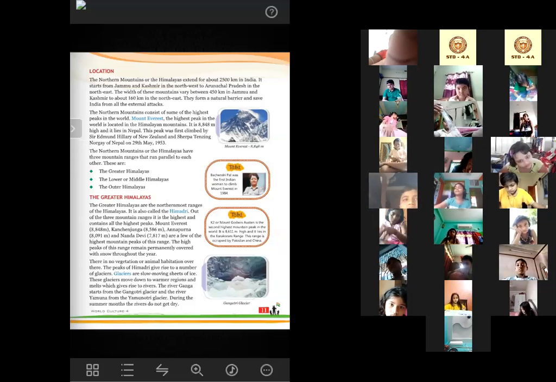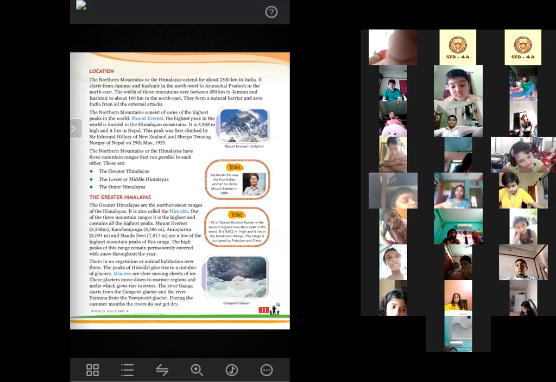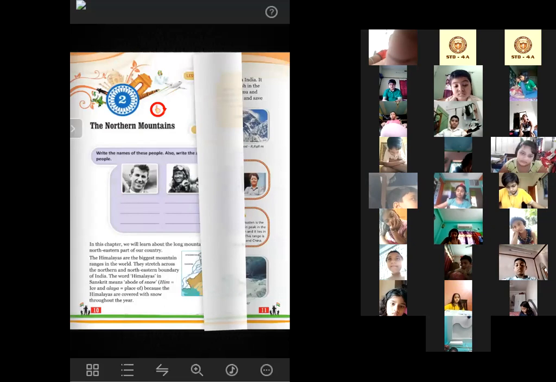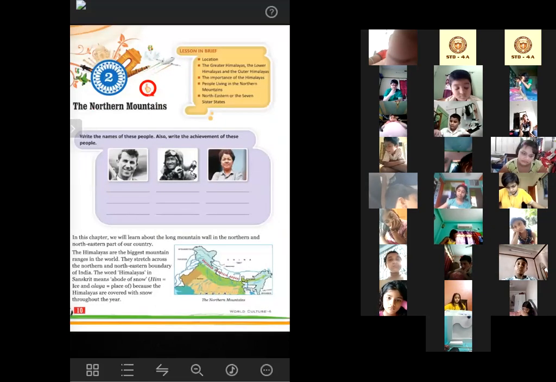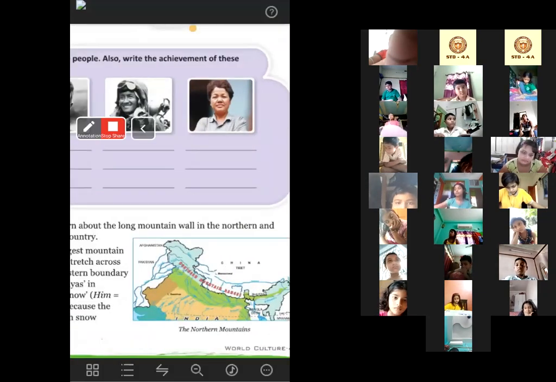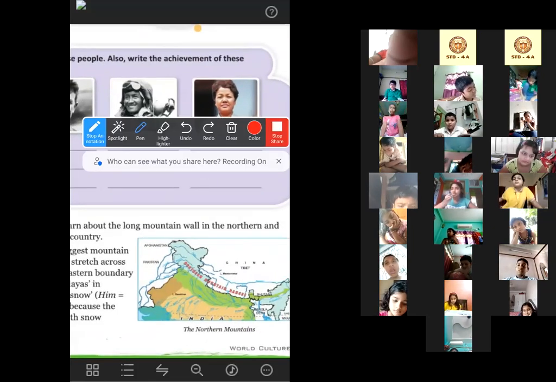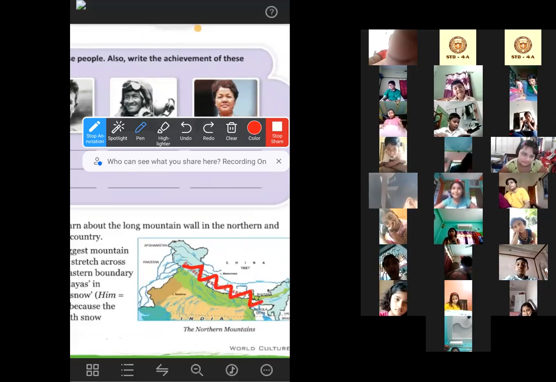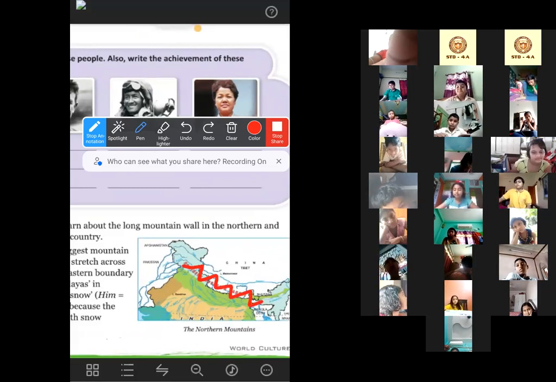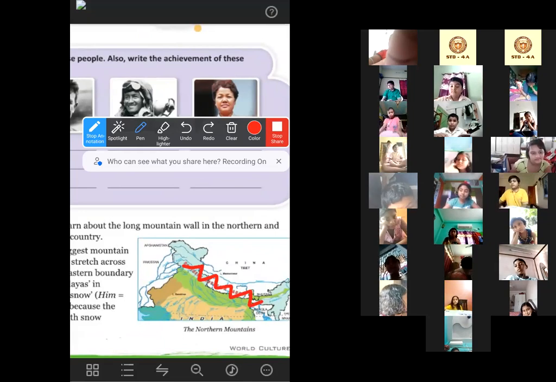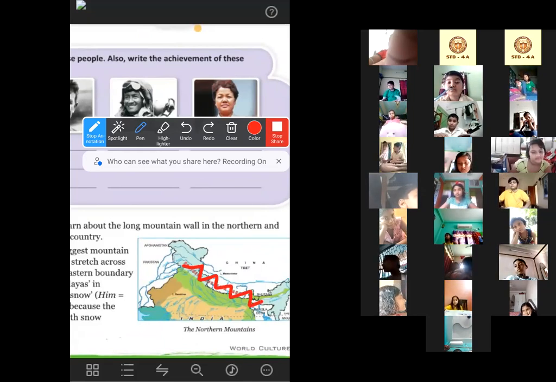They form a natural barrier and save India from all external attacks. Barrier means a wall. Here you can see, this part is totally made of northern mountains, so the northern mountains remain there as a wall.